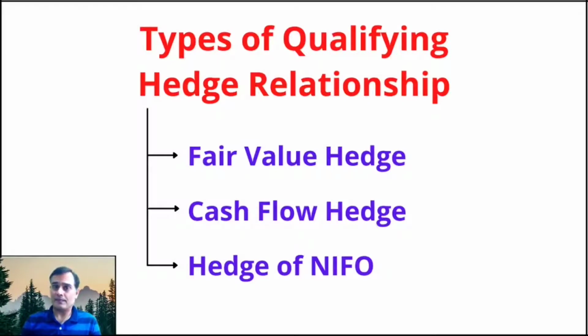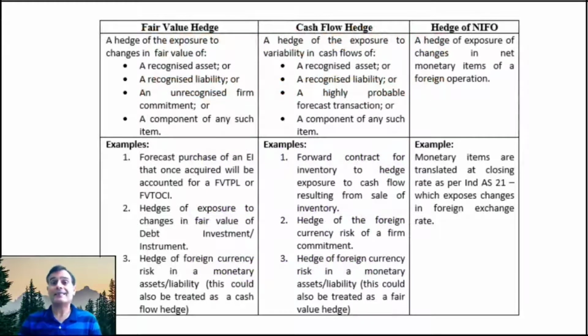Well, as I just said, there are basically 3 types of qualifying hedge relationship. One is called a fair value hedge, one is called a cash flow hedge, and the other is hedge of what we call NIFO, net investment in a foreign operation. Now there is an interesting chart which is going to summarize the entire inputs, that in which cases do we apply a fair value hedge, in which cases do we apply a cash flow hedge, and when do we hedge for a NIFO, and certain examples related to each of these categories.